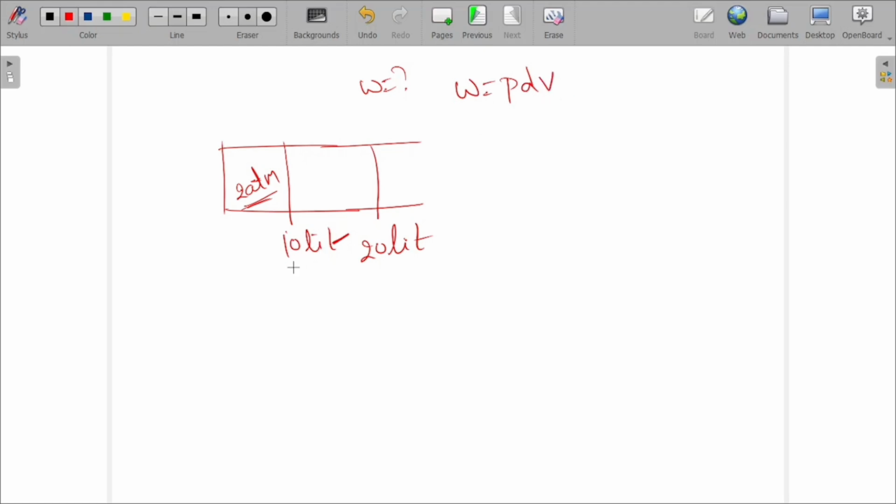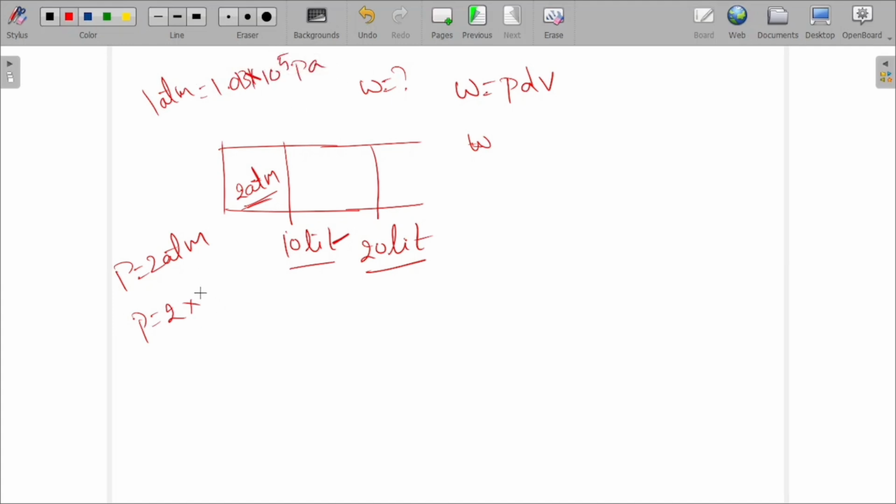From where to where is it changing? 10 liters to 20 liters. So what about pressure here? Pressure is given as 2 atmospheric pressures. So P equals 2 times 1 atmospheric pressure, where 1 atm equals 1.013 into 10 to the power of 5 pascals.